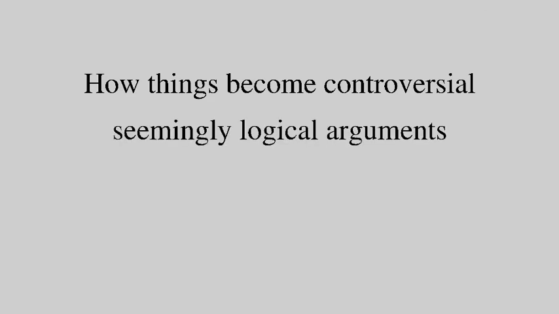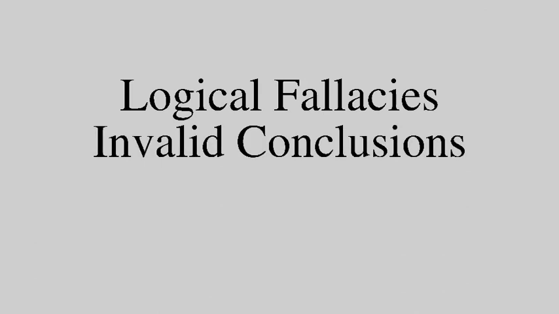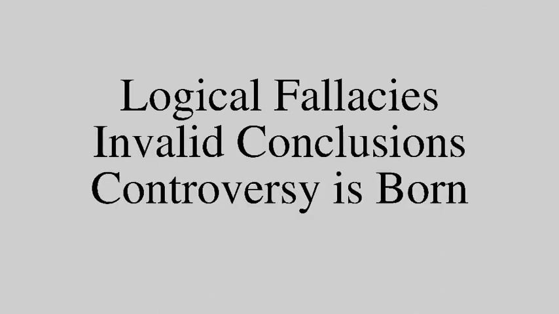To begin, let's first look at how controversies get started. Most often, a topic becomes controversial when two sides offer seemingly logical arguments, but arrive at opposite or incompatible conclusions. This usually occurs when one or both sides have introduced logical fallacies into their arguments. Although the arguments may appear sound, the fallacies allow false or invalid conclusions to be drawn, and this leads to controversy. Therefore, it is important for us to be able to identify some of the most common logical fallacies.